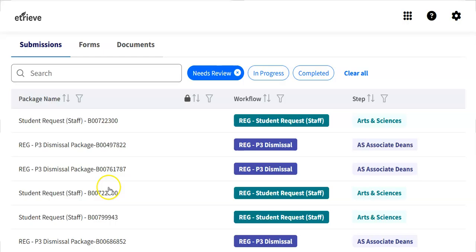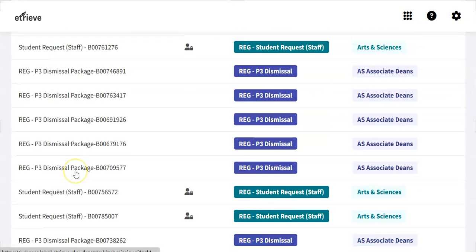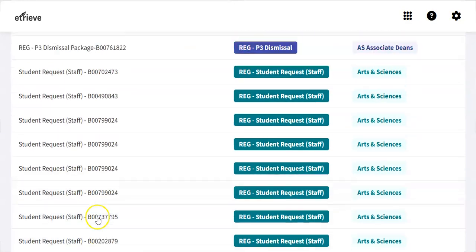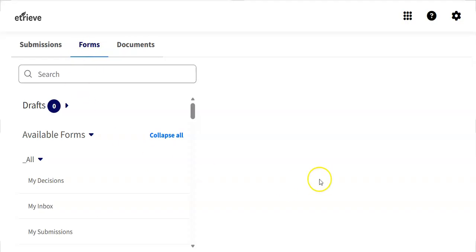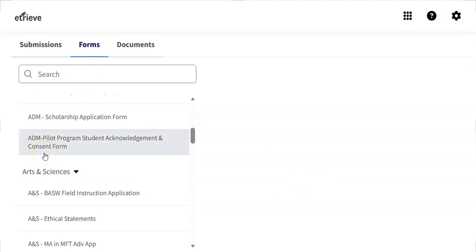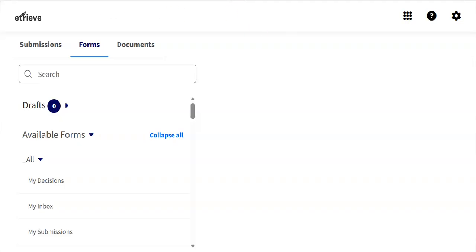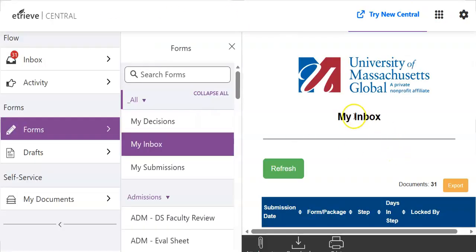So what I was suggesting is that there be something indicative of whose program it should be looked at by, or perhaps even the student name, but that still wouldn't be super helpful because I don't know all the students in my program. Right now, as is, unless there's some other way to help, I have to go through all of these, and this one doesn't have a date. Now, if I look in forms, it does. It's just the same layout as what I saw in the non-Central view. So that's what I see.